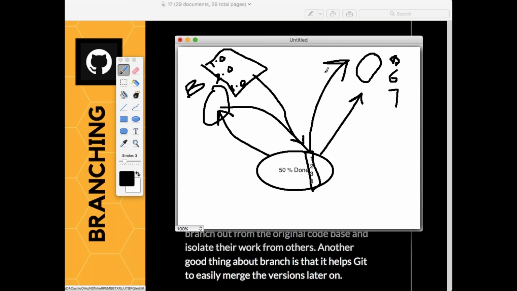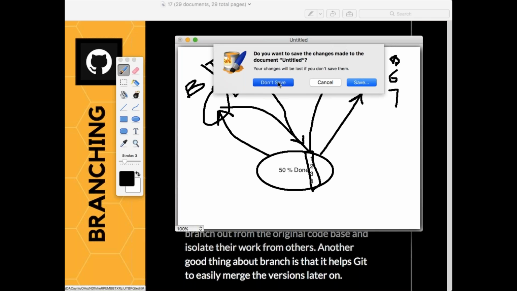Now, for my project to work, what do I need to do? I need to merge these two particular things, isn't it? That is what you can do with your branching. You can isolate your main base code and start working completely in isolation so that you can solve the problems at that point of time. And when your work is done, you can put them together back. That's what you get when you are going with your branching concepts. Make sense?